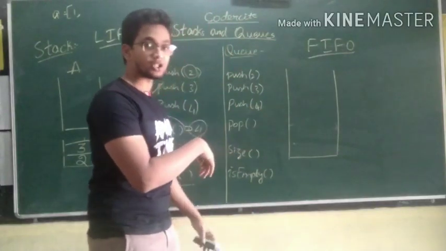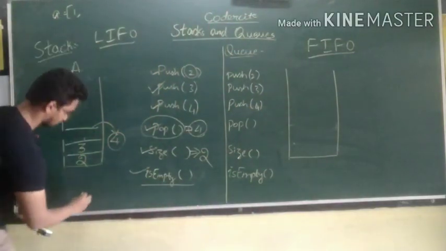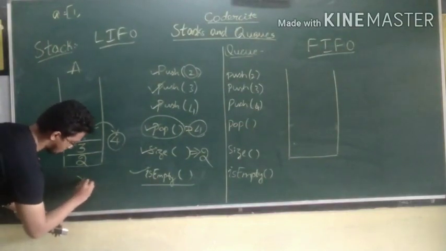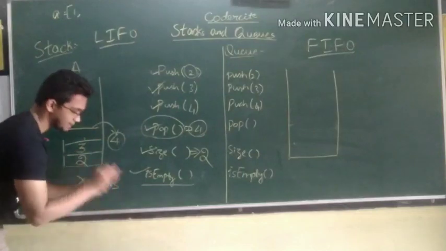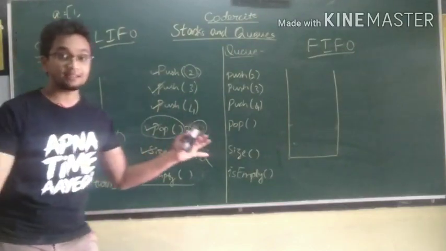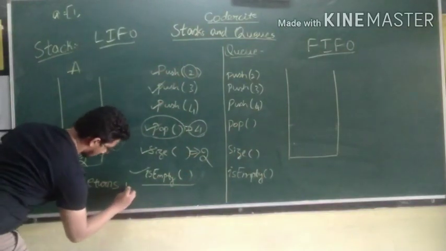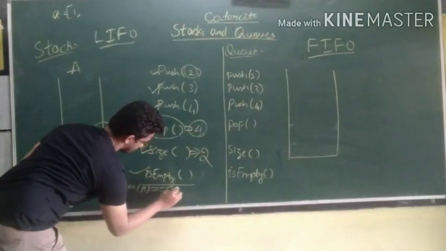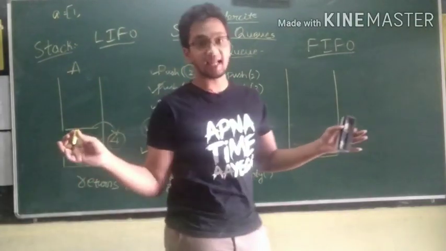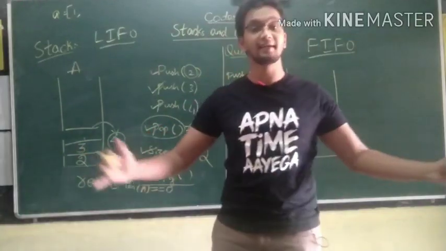So what's the operation of that isEmpty? isEmpty nothing but returns length of stack equal to 0. So what is length of stack equal to 0? It is false, right? So it returns false.